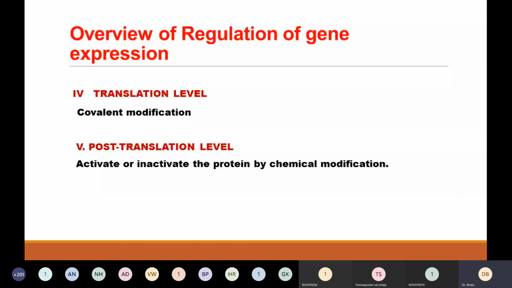We also started regulation of gene expression in eukaryotes. We have seen the differences between eukaryotic and prokaryotic gene expression: differences in genome, in transcription and translation, in the operon concept, and in what type of mRNA is formed. We have also seen the different levels of regulation, which we will discuss in detail next class. Thank you, students.